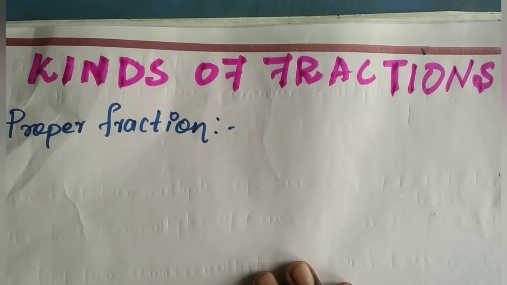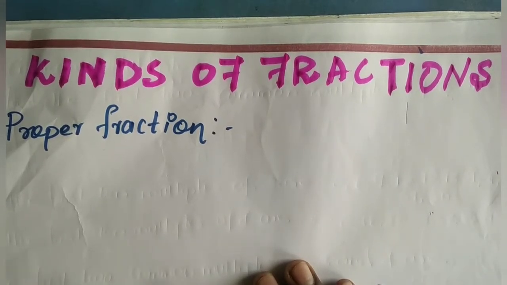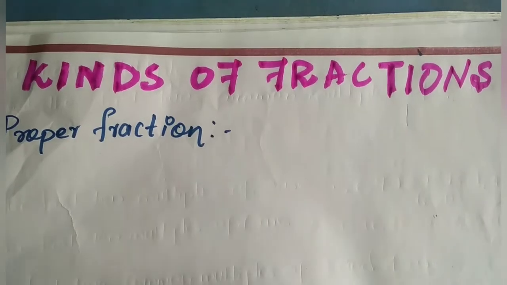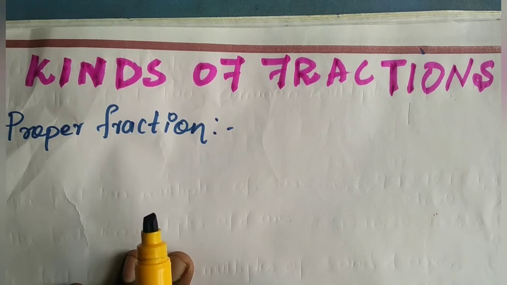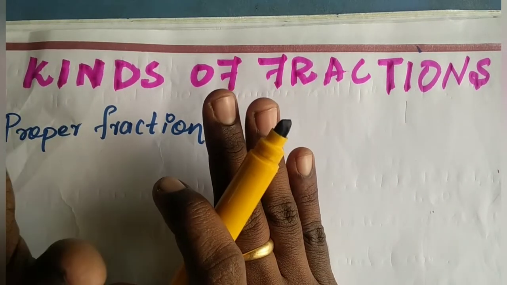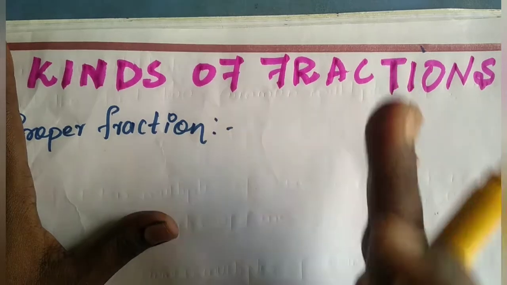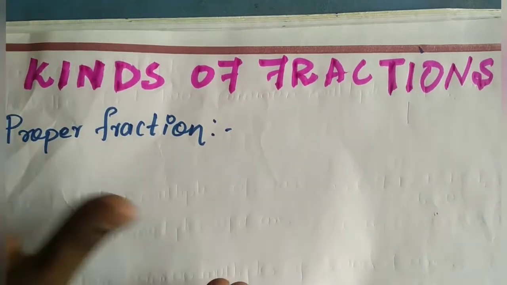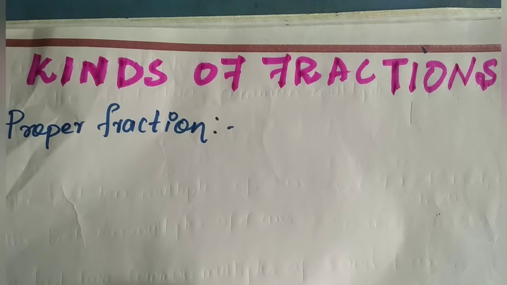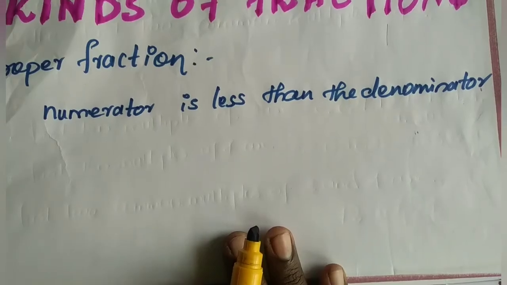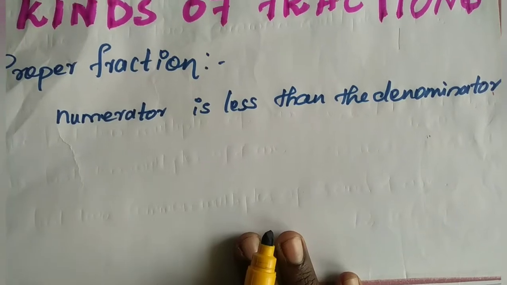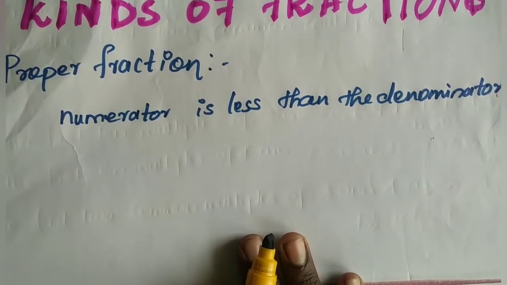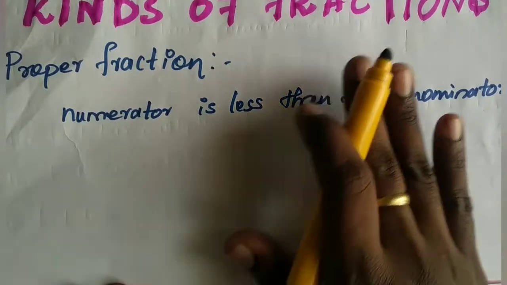Okay, my dear kids, let's move on to our next session, kinds of fractions. Let's see the very first kind of fraction, the proper fraction. A fraction is said to be a proper fraction if the numerator is less than the denominator. Always remember, when you hear the words proper fraction, just think: numerator is less than denominator.